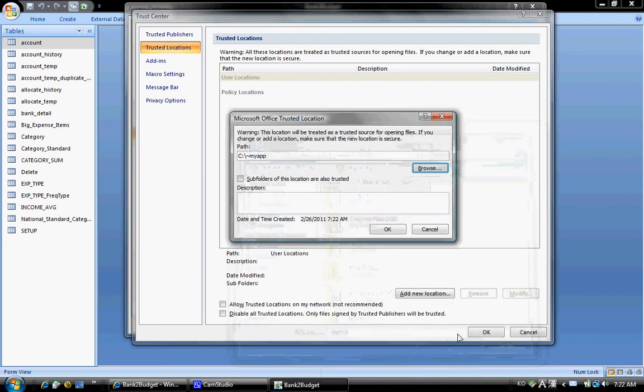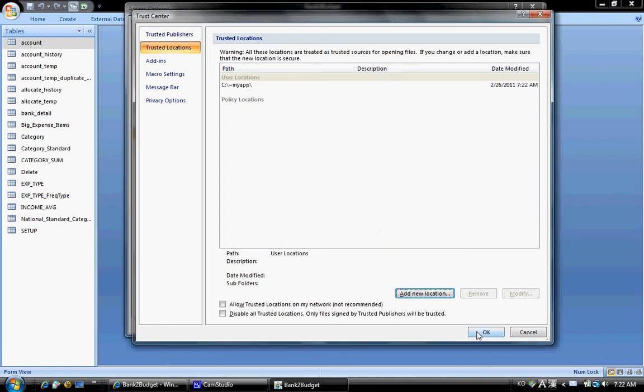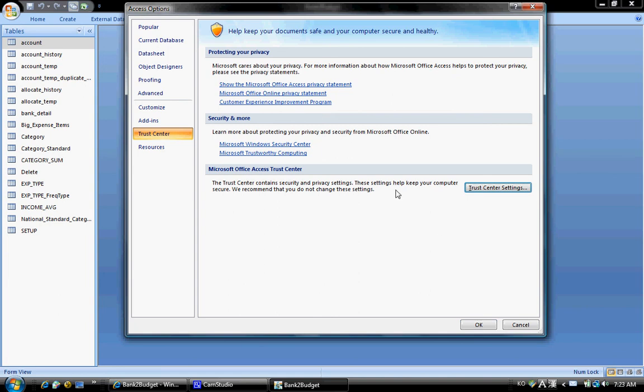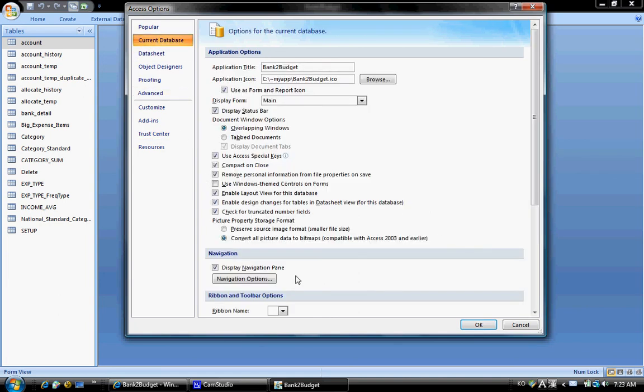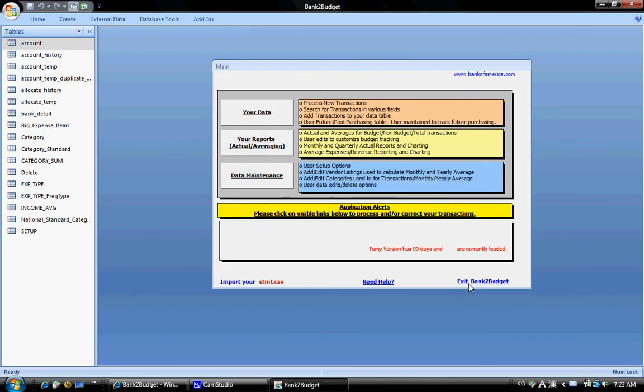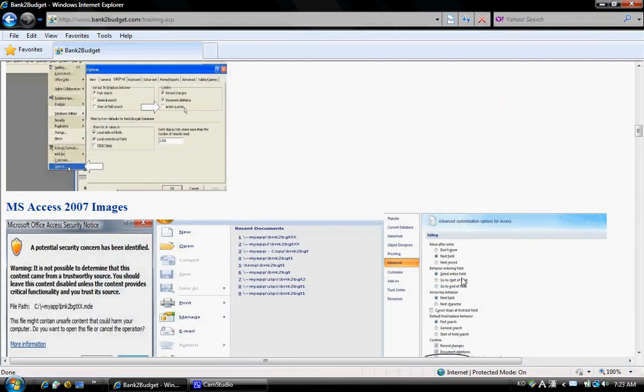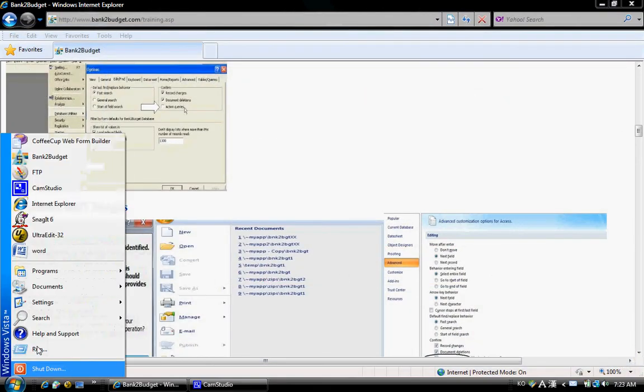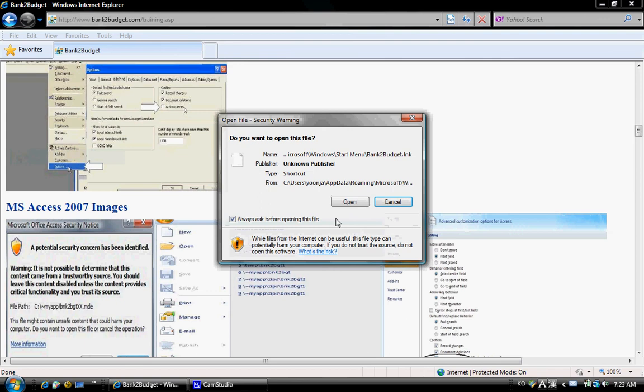Say OK and OK. Now at this point, choose Current Database, and down here where it's Navigation, uncheck Display Navigation Pane. You get a prompt to close and reopen. Use your shortcut again. Since your shortcut is known, you may want to uncheck this here so you don't have this prompt every time you open up.